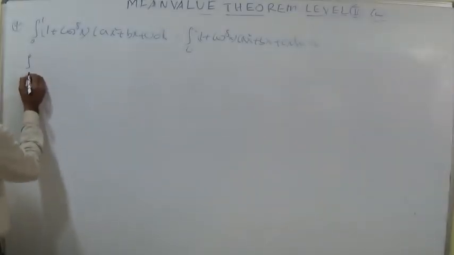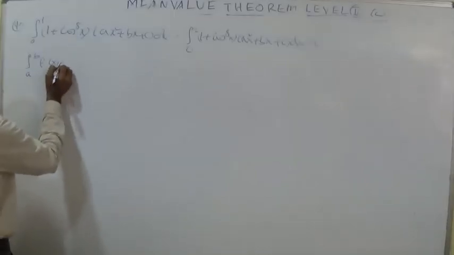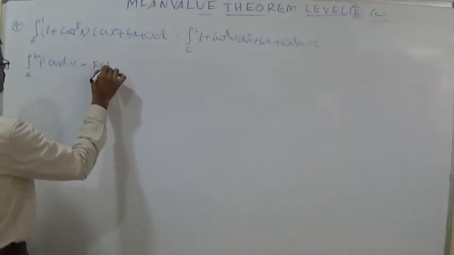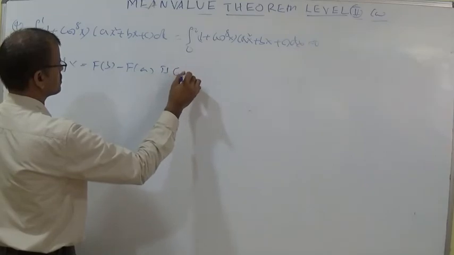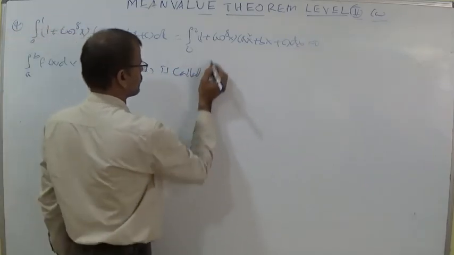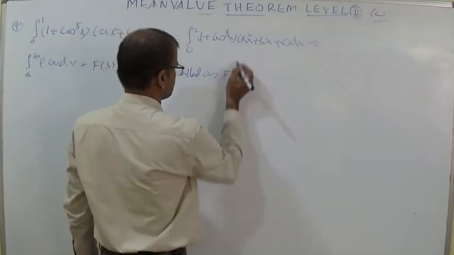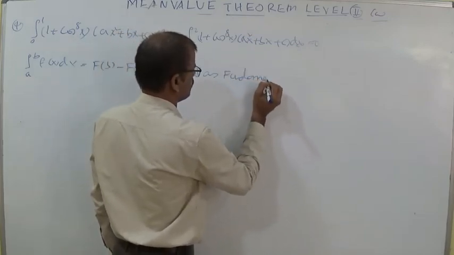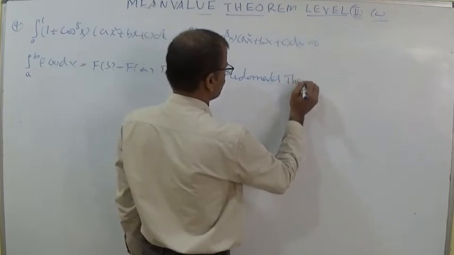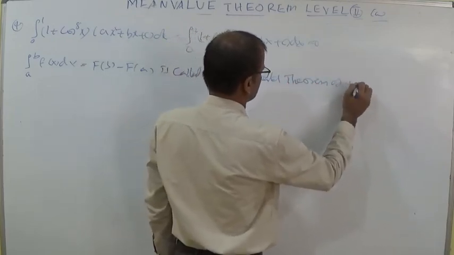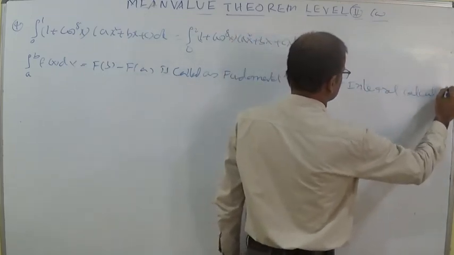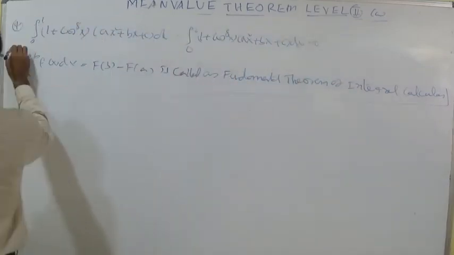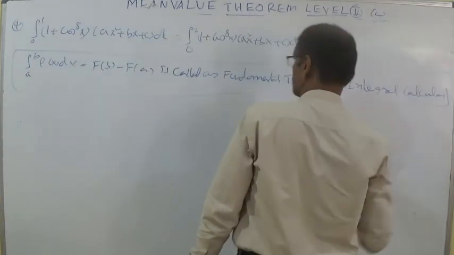Whenever it is separately given as 0, the integral from a to b of f of x dx is equal to f of b minus f of a. This is called the fundamental theorem of integral calculus. You will be learning it in the second year definite integration chapter. This is called upper limit minus lower limit. This is the fundamental theorem of integral calculus.